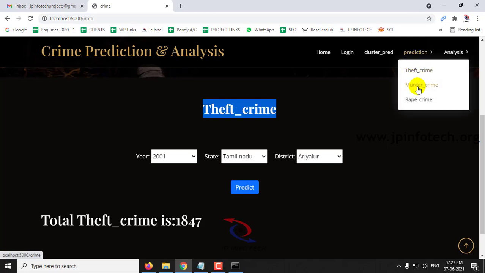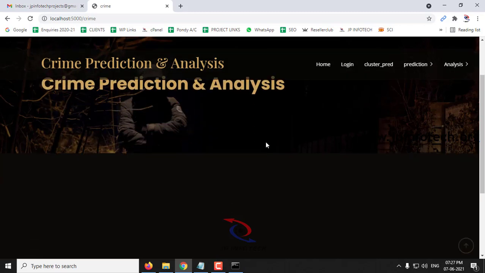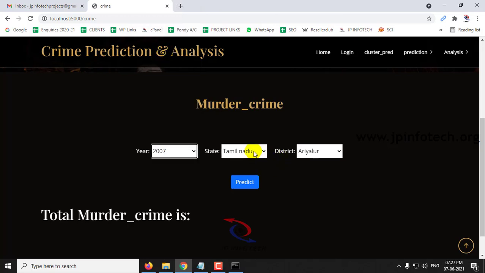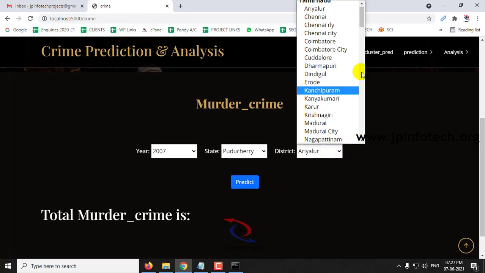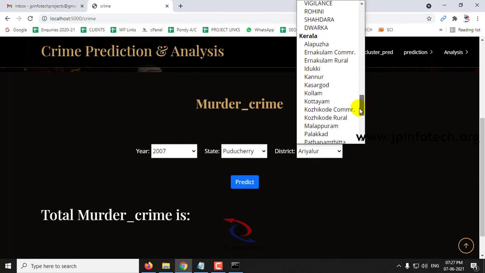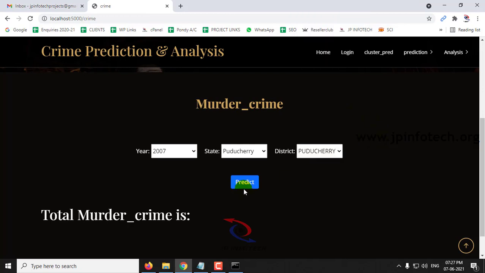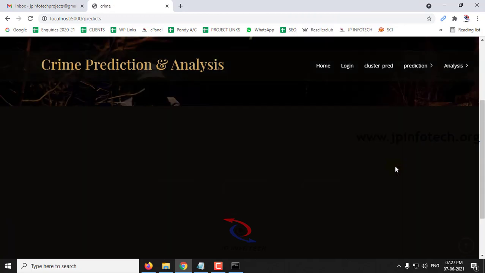And let me go for the murder crime and check for the future prediction. So with the dataset record, we'll check with the year 2007. Let me check with Puducherry, and then click predict.